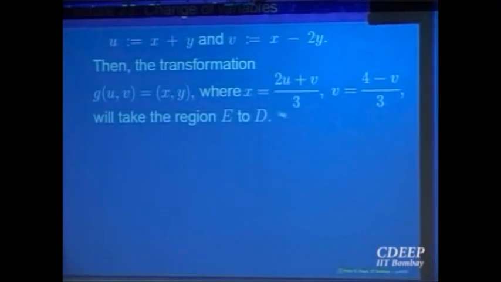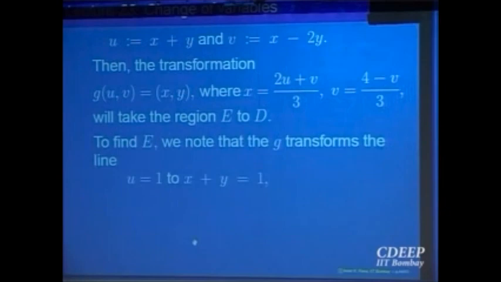So this is my g1 of (u, v), the function, and this is my function g2, the component functions, right? The image is (x, y), so the components are x and y. So I have to compute the component functions in terms of the variables u and v. This is g1, this is g2. I can compute the Jacobian for this. So compute the partial derivatives of this and compute the Jacobian.